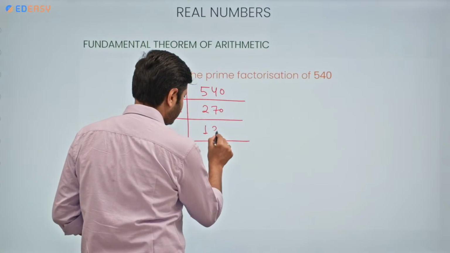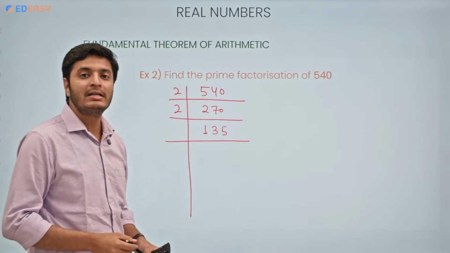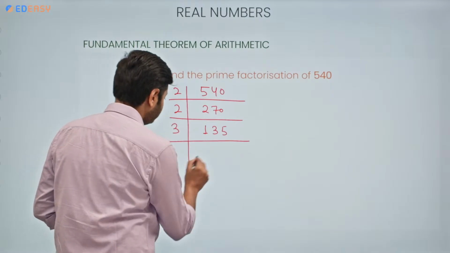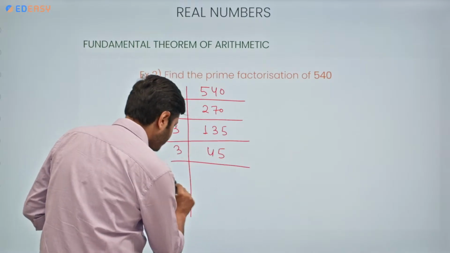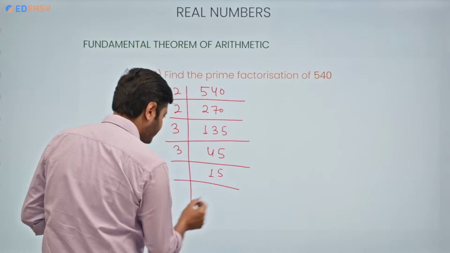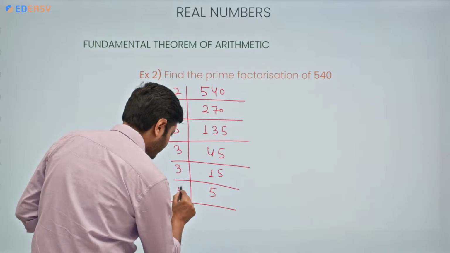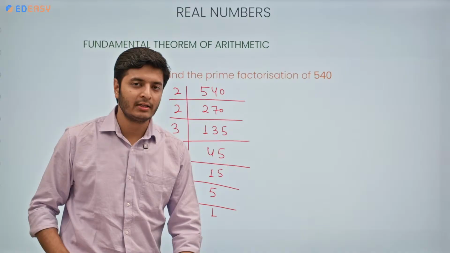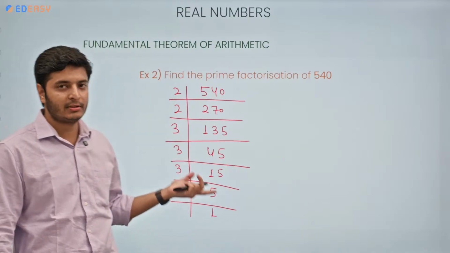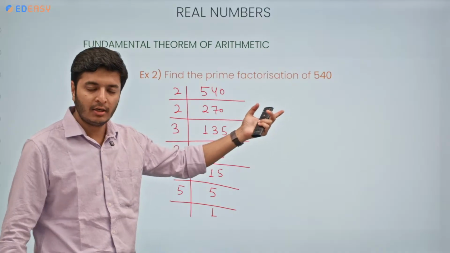Then 135, not divisible by 2, but we can go with 3. Then 45, 3 again, 15, 3 again, 5, and 5, 1. So these numbers that we are getting here on the left side of the ladder method are nothing but the prime factors of 540. Correct?